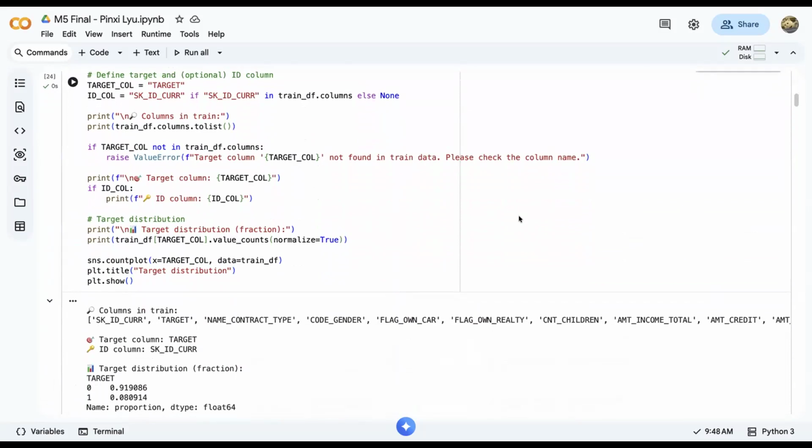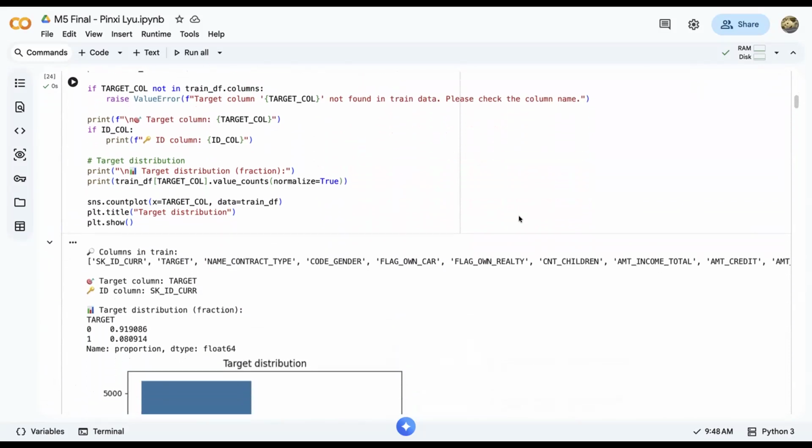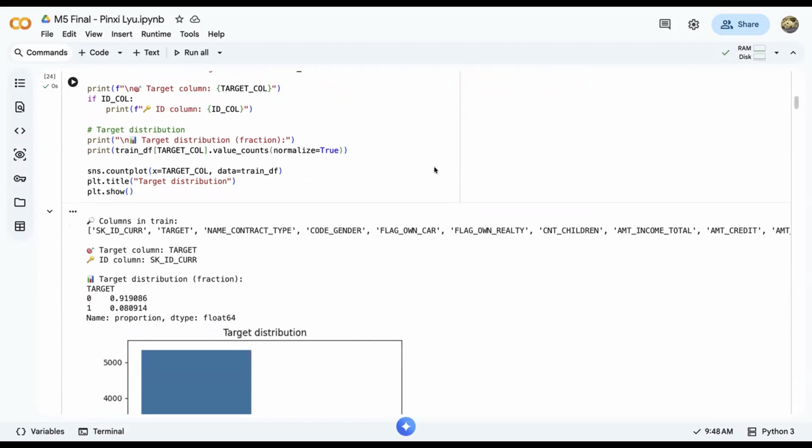The dataset contains financial and demographic information about the loan applicants. The target variable is target, which indicates whether the customer defaulted on their credit. This is a binary classification problem where the model predicts the probability that a customer will default. Before training the model, I separate the features from the target variable and remove the ID column since it doesn't provide predictive value. The dataset was split into three parts.